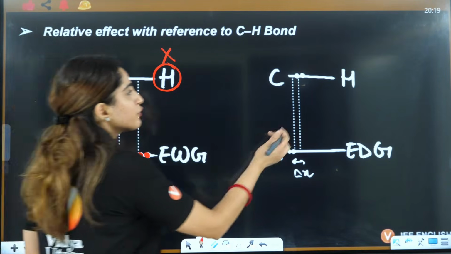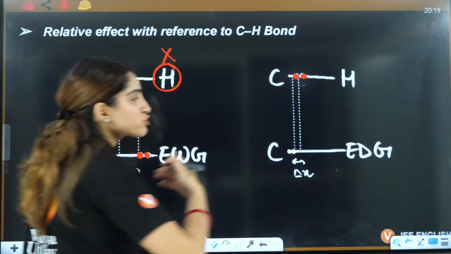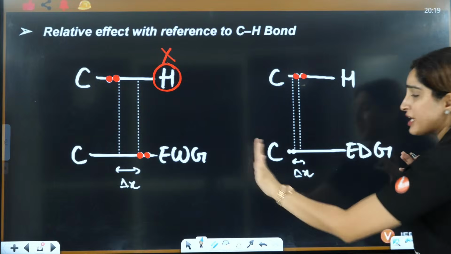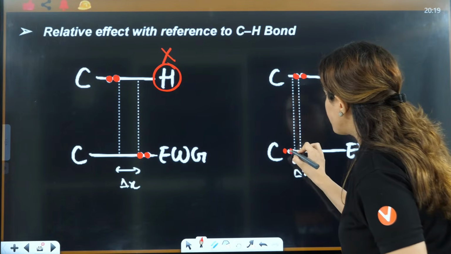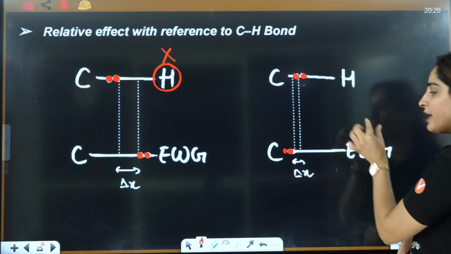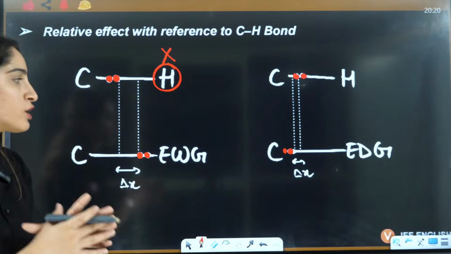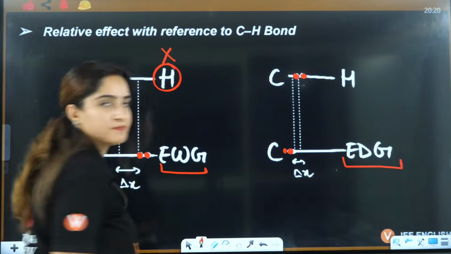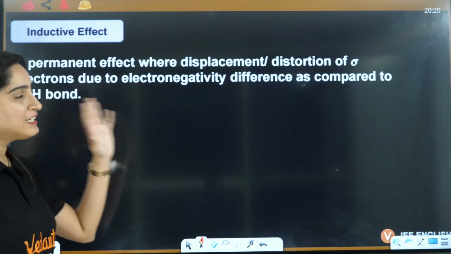Okay. So now if you see, here the electrons are here, right? Now you have an electron donating group. Donating means who is donating the electron, like pushing the electrons here, right? So the electrons are pushed over here. Now this change is the change that is due to the inductive effect, right? This change is due to the inductive effect of an electron withdrawing group or electron donating group. Both will show inductive effect, right?